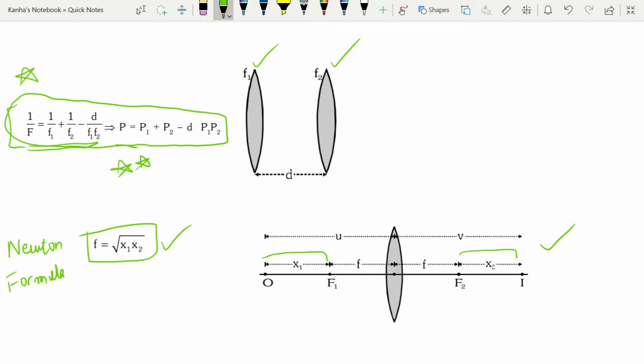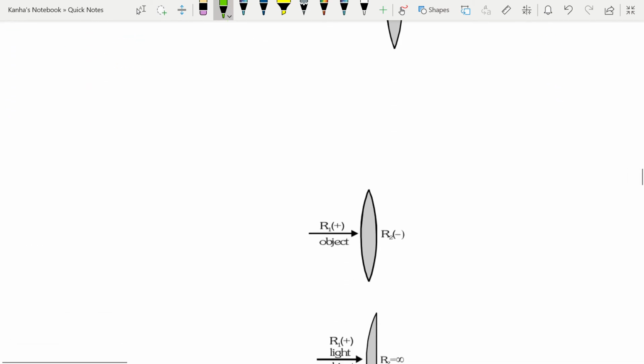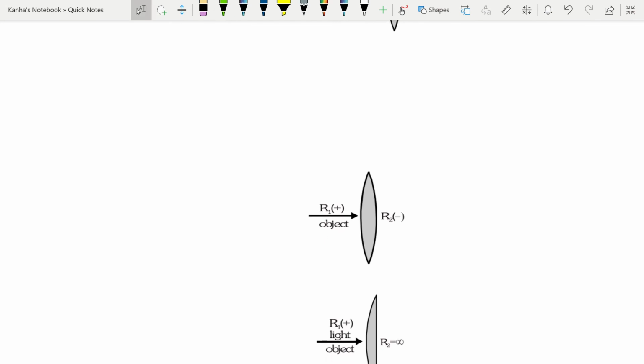We'll just look at some of the special cases of combinations. Let's look at the first one. Here the focal length of the equiconvex lens needs to be determined. So what is the focal length for this? For R1, the object is on the left side, and you see that R1 is positive and R2 is negative. With this in mind, I can easily write that my focal length f is equal to r by 2 into mu minus 1.